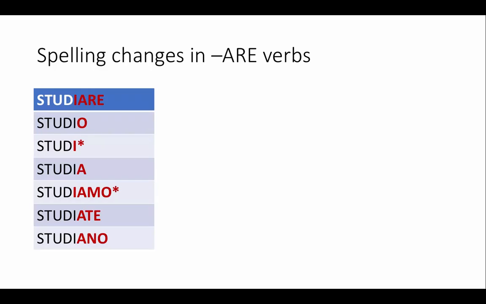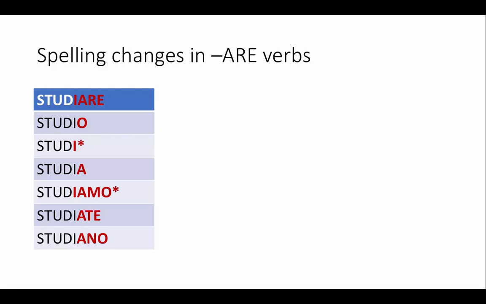Verbs that have an I before the ending, such as studiare, and then mangiare is another one. Mangiare is spelled G-I-A-R-E. We don't pronounce the I. It only serves the purpose of softening the pronunciation of the G letter, but it's there. It's spelled there. So what is the change there? I will not double the I when in reality I should.